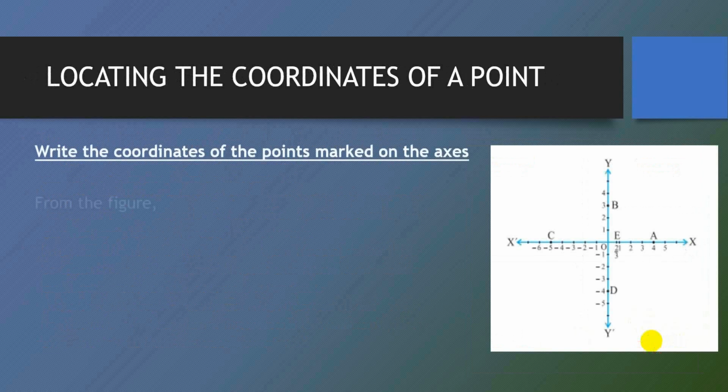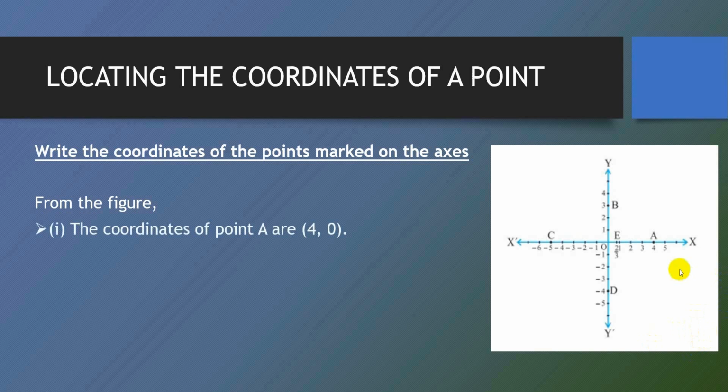Now we will see how to locate the coordinates of a point. Now we have understood the signs which are associated with the coordinates. So how will we find the location of a point, or find the coordinates of a point? Now in this figure we can see